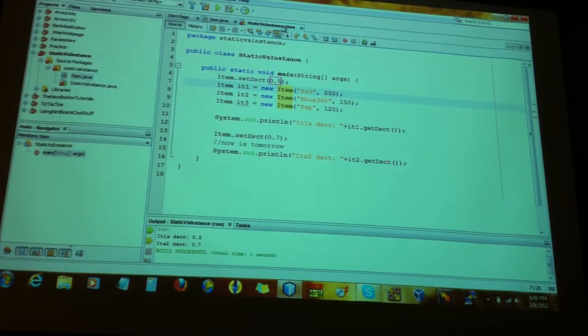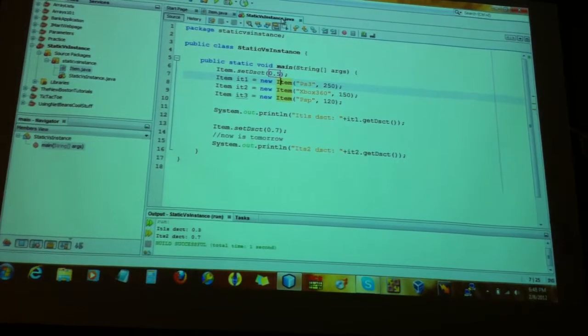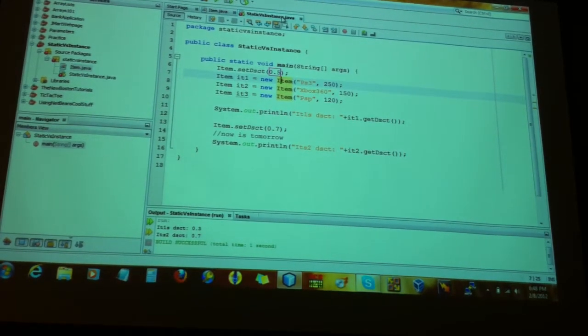But then you have to do it to every single one, every single item. Not anymore. Remember, the attribute is static, right? When I do that first line that says Item.setDiscount 0.5, I'm saying for all the objects of this class, all of them are going to have 50%.